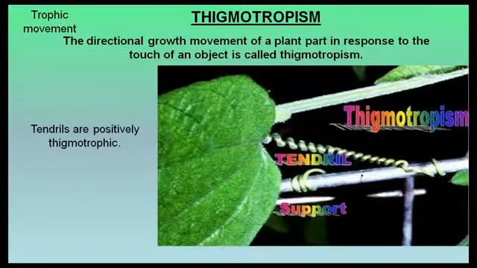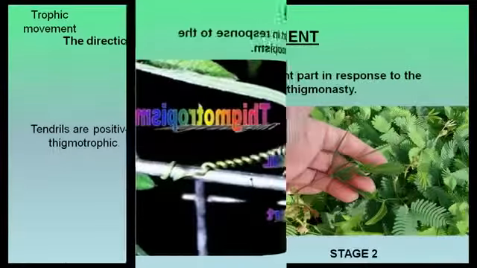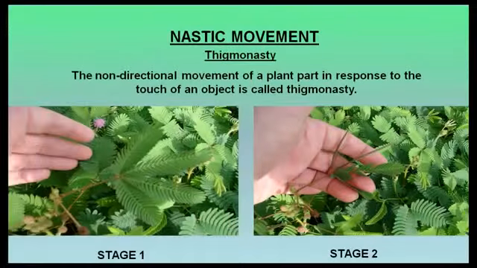Thigmotropism. The directional growth movement of a plant part in response to the touch of an object is called thigmotropism. Tendrils are positively thigmotropic. Thigmonasty. The non-directional movement of a plant part in response to the touch of an object is called thigmonasty.